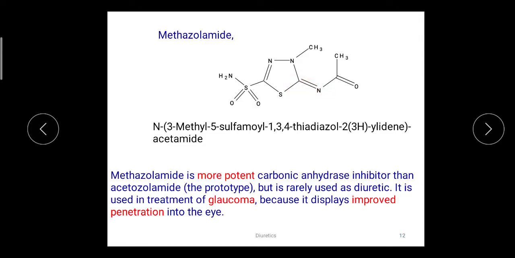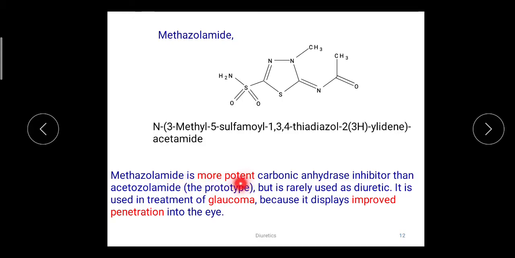So here ylidene is written. In acetazolamide only yl is written, and the remaining is similar: 3-methyl, the nitrogen substituted with the methyl, and the fifth position having a sulfamoyl group. So the name is N3-methyl 5-sulfamoyl 1,3,4-thiadiazol-2(3H)-ylidene acetamide.